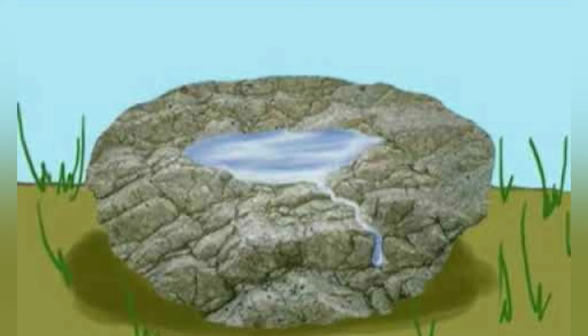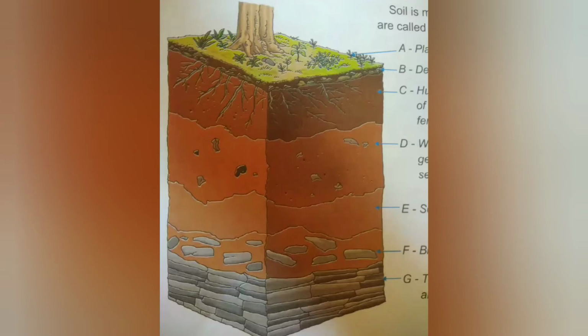Now we'll learn about the layers of soil. Children, there are many layers of soil and these layers are called horizons. The first layer or horizon is A1, where plants and grass grow and it is the crust of the earth. The second horizon or layer is B1, in which dead leaves can be seen, and it is a very small layer.